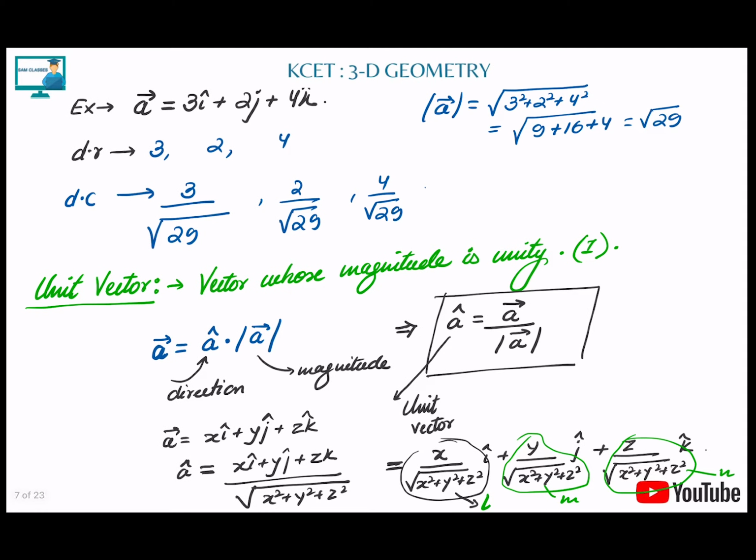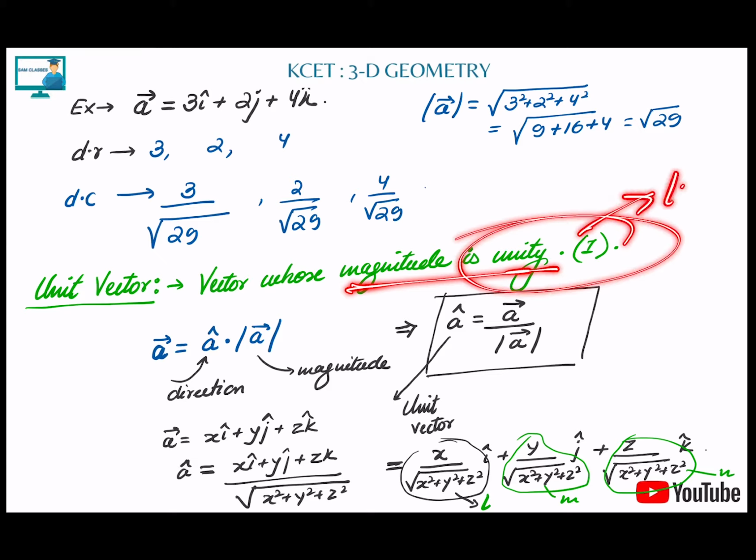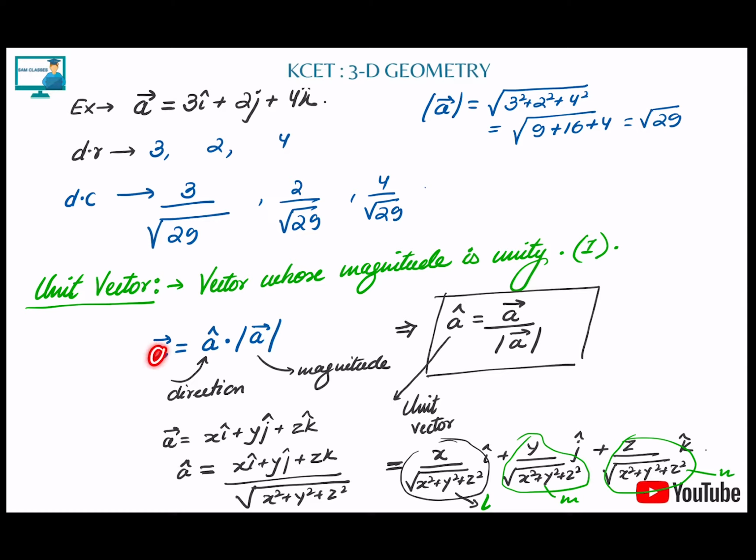Now, the same thing got repeated, don't worry. Next is the unit vector. We already know what a unit vector is: a vector whose magnitude is 1. Unit means 1 only. Now, every vector has two things. One is the direction, given by the unit vector, and the other is the magnitude, given by the magnitude of the vector. So a unit vector is nothing but a vector divided by its magnitude. So what will be left? Direction. That's it. Take a vector and divide by the magnitude.